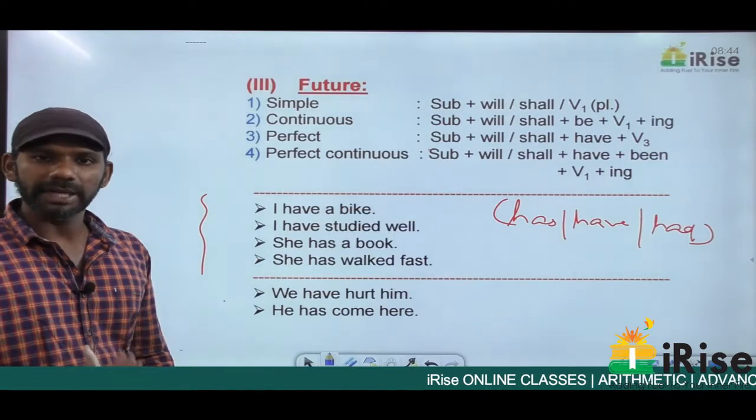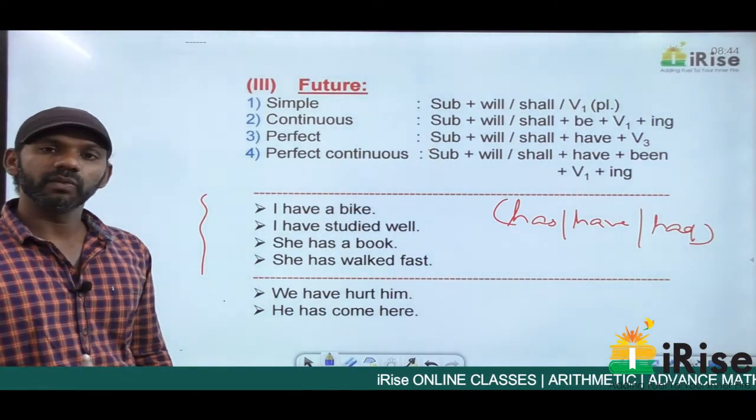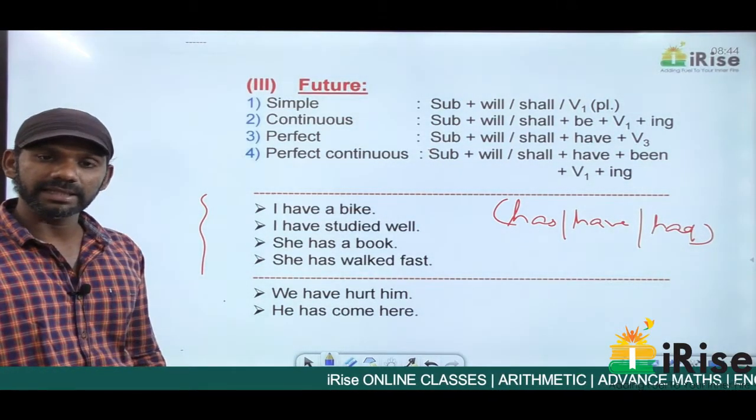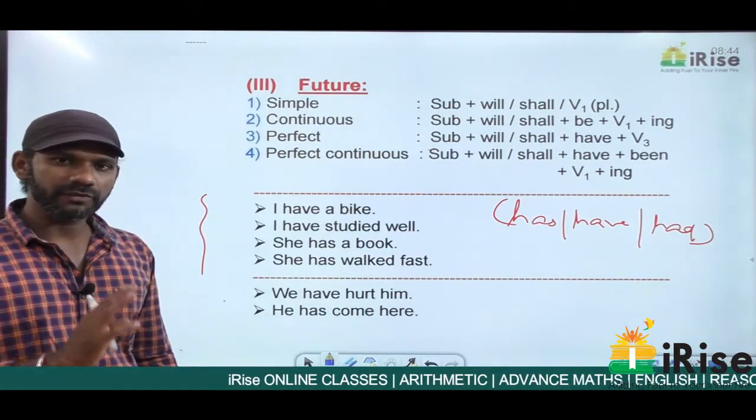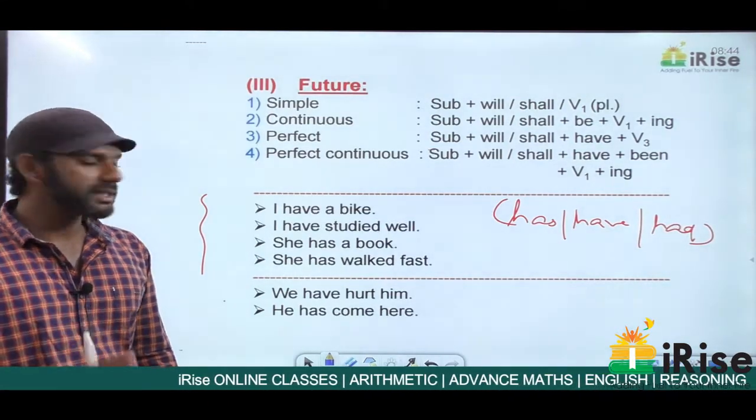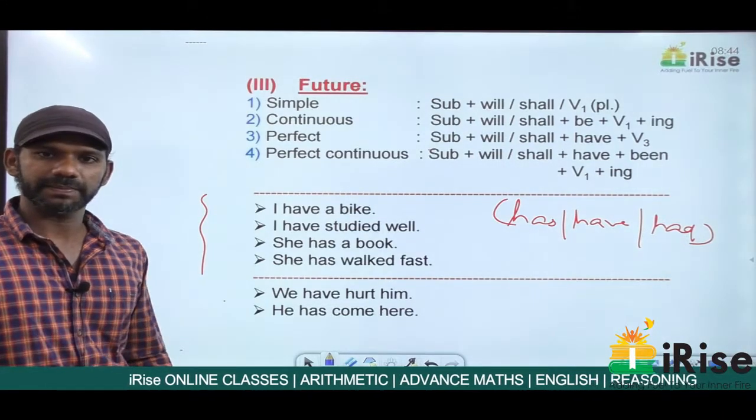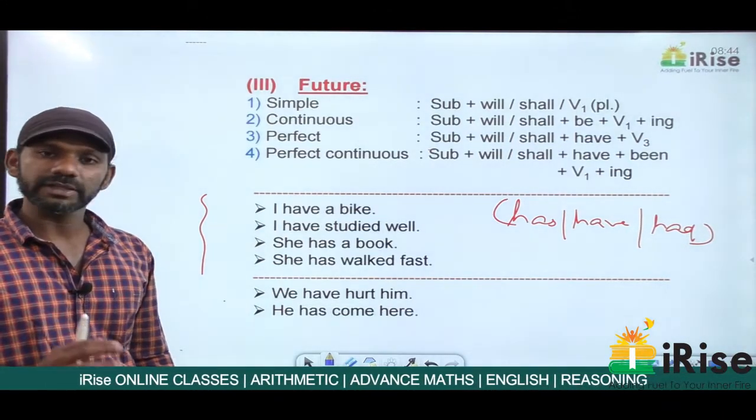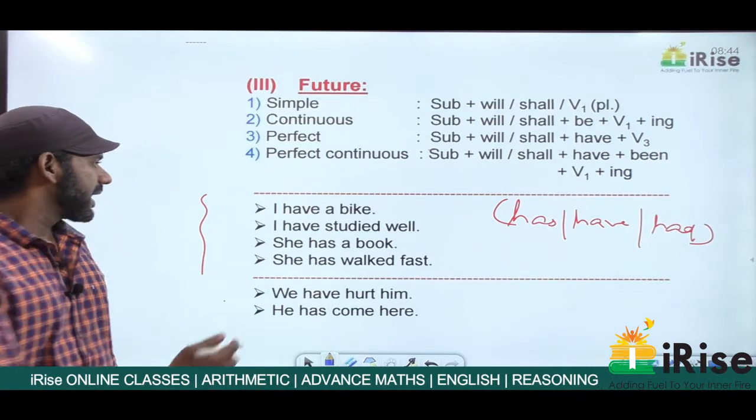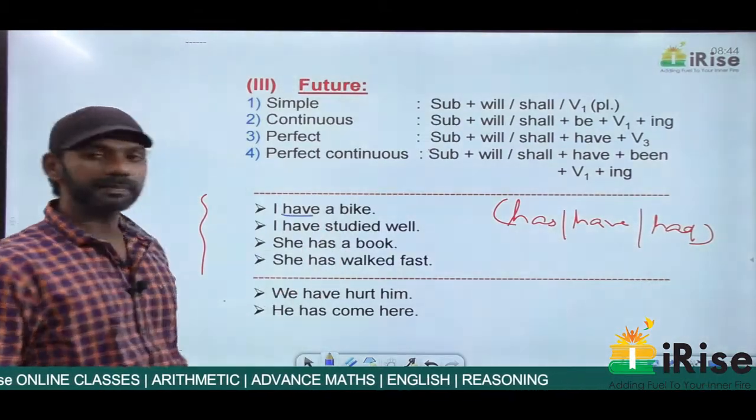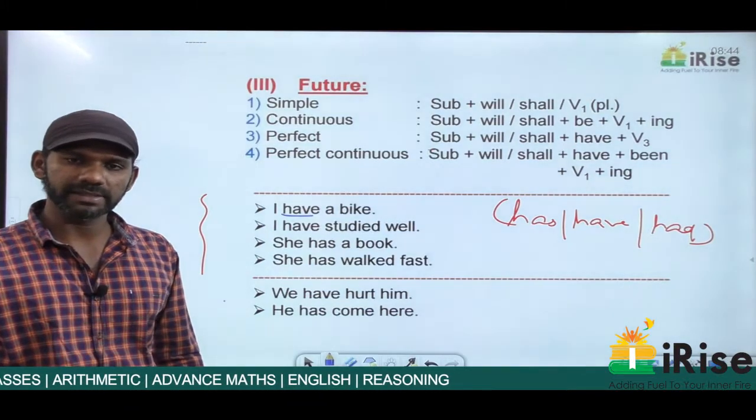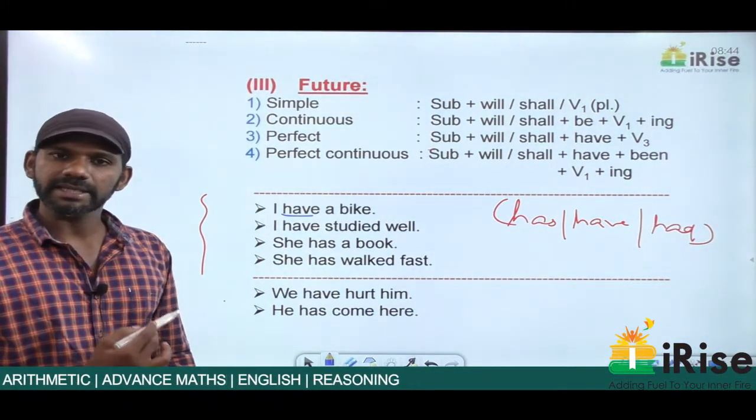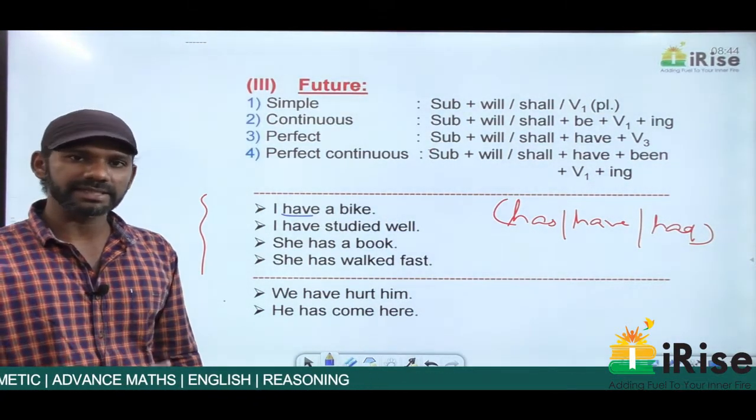Come to the first statement. I have a bike. My question is, what is the tense and the category of this statement? Present tense, past tense or future tense. It cannot be future because will or shall is not there. Now we have two tenses left, present and past. Have comes only in the present tense. Have does not come in the past tense. So it is very clear that I have a bike is in the present tense.